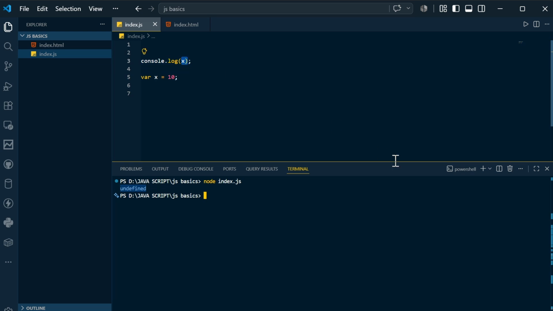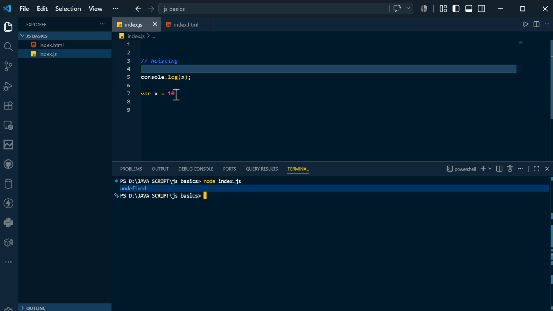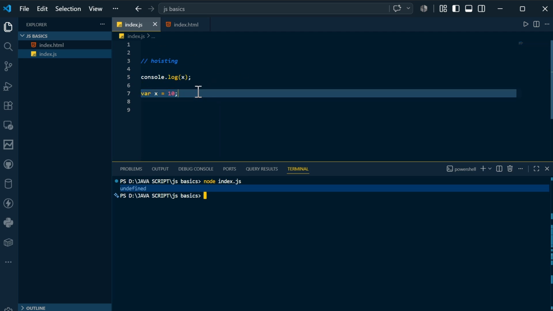Hoisting is nothing but, whenever you run the code, all the variable declarations are taken up to the top. This variable is taken to the top, and it will be undefined, just declared. The value will not be assigned; the value will be assigned after this only. That's the reason it shows you undefined. So this is the concept known as hoisting. Hoisting is bringing the variables to the top before initializing them. So this is with the variables.